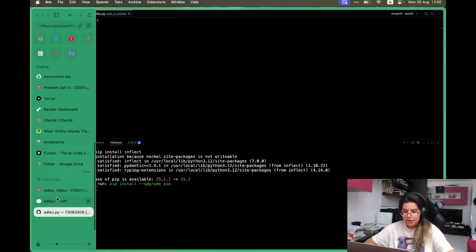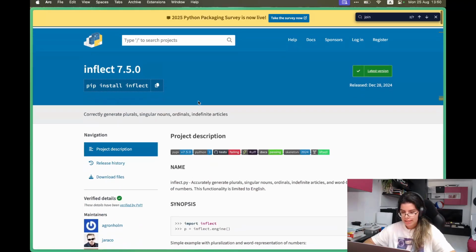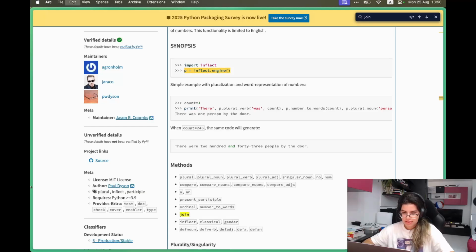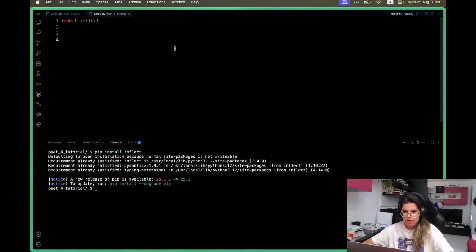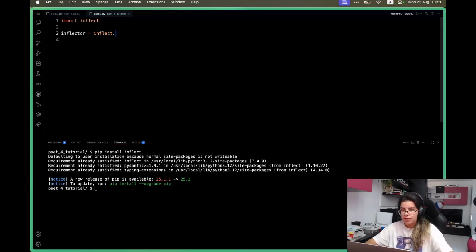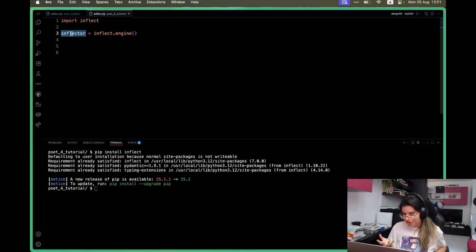And another thing that we noticed while reading the examples was that we don't call any method on the library itself. We actually use the engine method in order to set up our engine. I won't really copy this. I don't really like single letter names because P is not super self-explanatory. So I'd rather call this inflector or formatter or whatever you prefer. And this equals inflect dot engine, and we call this method, right? And from here, we'll call all of the other methods onto the inflector that we have created.